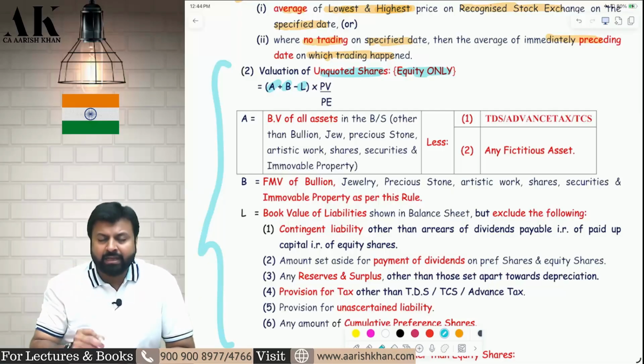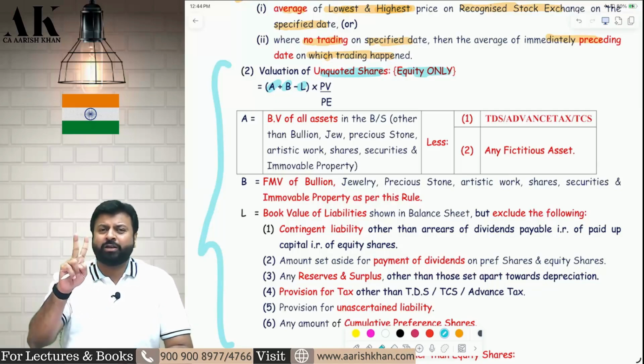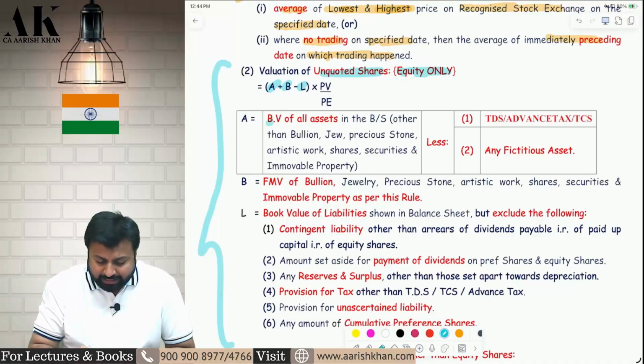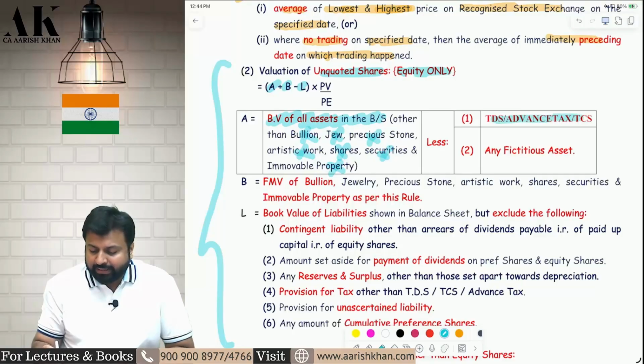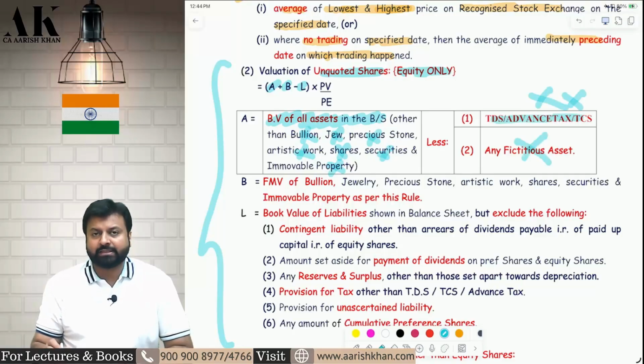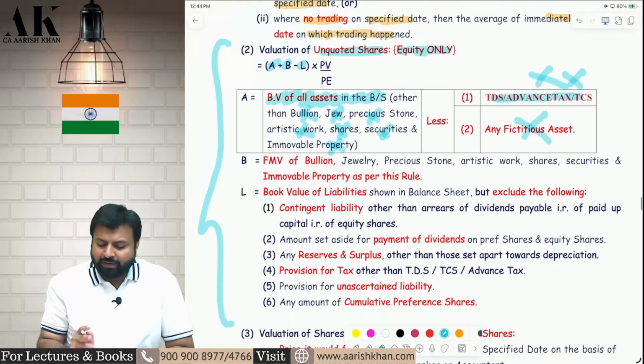A plus B minus L. A and B are assets, L is liability. PV stands for paid up value of one share: 10 rupees, 20 rupees, 30 rupees. And PE stands for total equity capital, that is 10 crore, 20 crore, 100 crore, 200 crore. So now what is A? A is the book value of all assets other than bullion, jewelry, precious stone, artistic work, shares, securities, immovable property. Again, when you take A, don't take TDS, TCS, advance tax, and don't take fictitious assets. These are whose TDS, TCS, advance tax? Not ours. It is the TDS, TCS, advance tax of that private company. So in A, you will take the book value of all assets. For all other assets, you will take FMV.